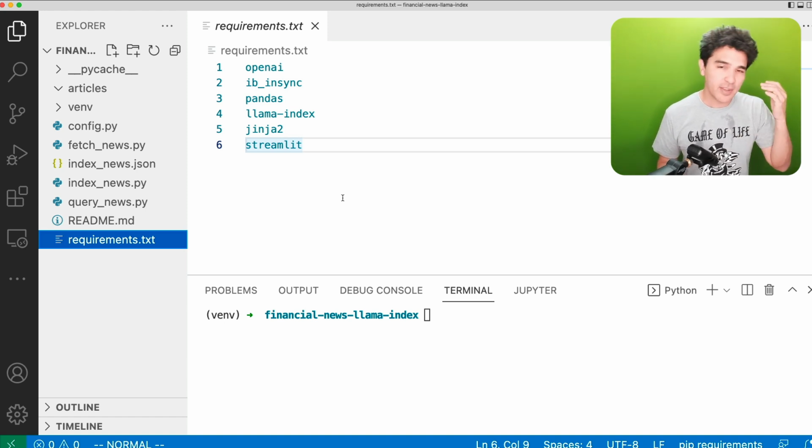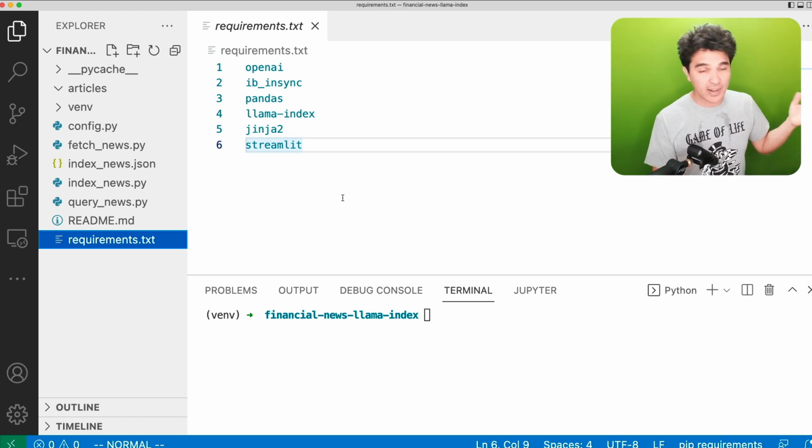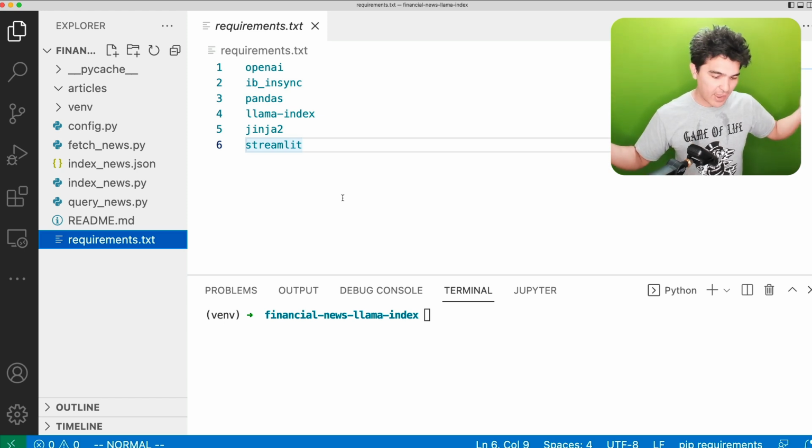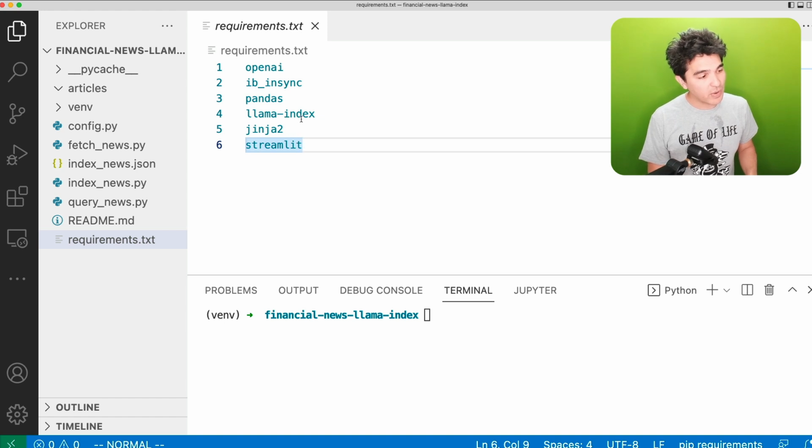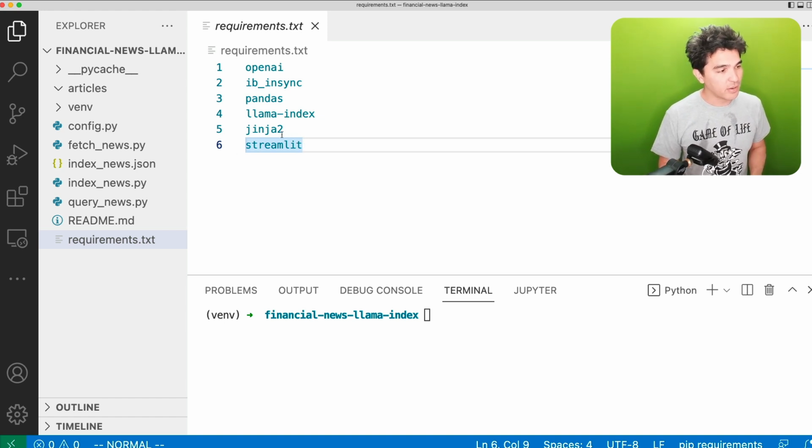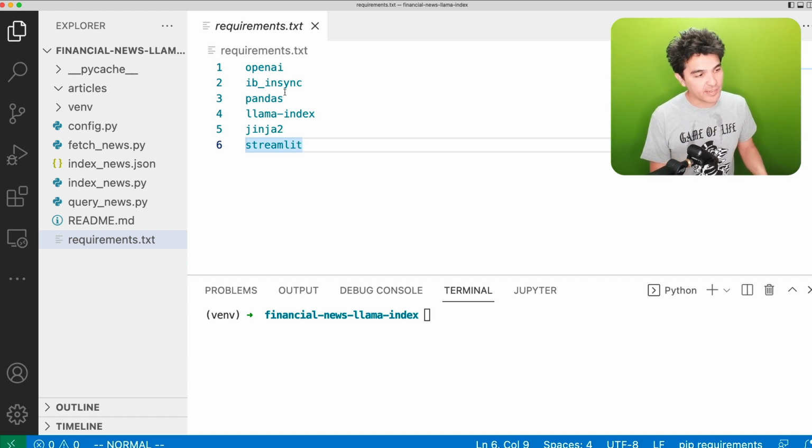The first thing you need to do is go to the GitHub link down below, and there's all the code. You can just grab it and put it on your machine, clone it to your machine with Git if you know how to do that. And once you have that, you need to do a few things. The first thing we need to do is install the dependencies, the Python packages we need.